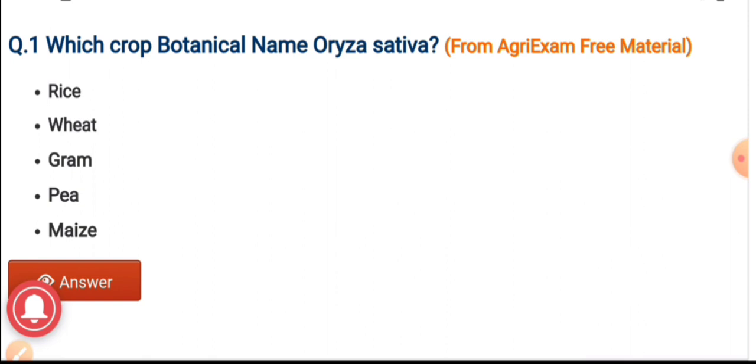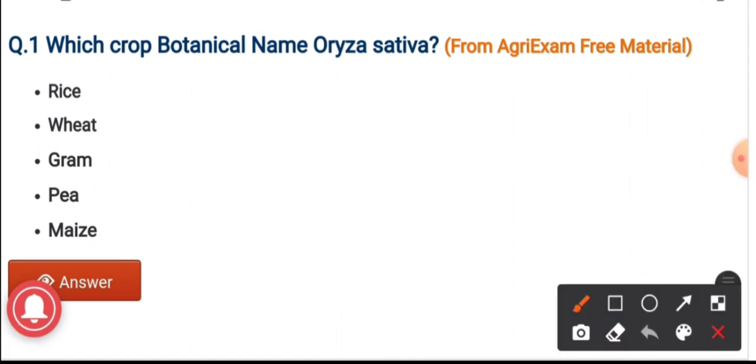Question number first, which crop botanical name is Oryza sativa? And options are rice, wheat, gram, pea, maize. And the correct answer it is rice. The botanical name of rice it is Oryza sativa.